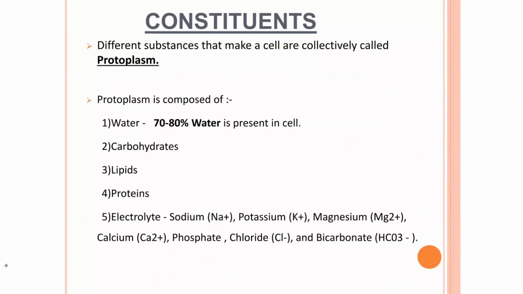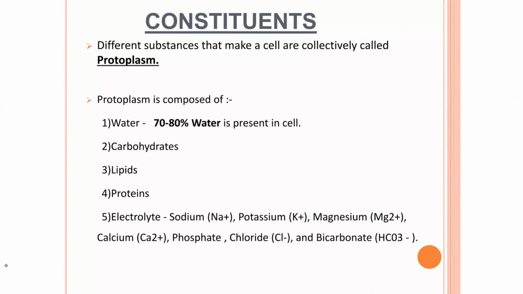So now the constituents. What are the constituents of a cell? The different substances that make a cell are collectively called protoplasm. So the different substances, no matter what they are, provided that they are substances found in the cells, are collectively called protoplasm.